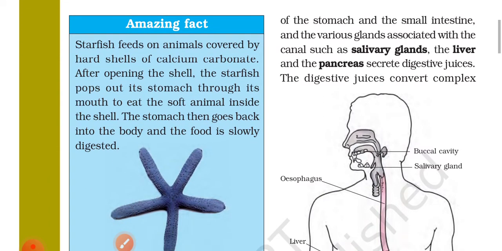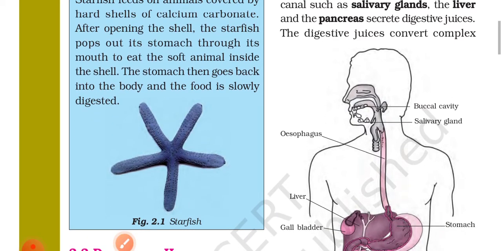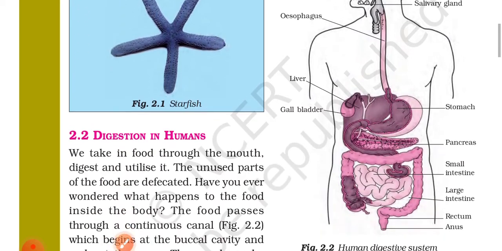एक छोटे से बॉक्स में इमेजिन फैक्ट्स दिया हुआ है। Starfish feed on animals covered by hard shell of calcium carbonate. After opening the shell, the starfish pops out its stomach through its mouth to eat the soft animal inside the shell. The stomach then goes back into the body and the food is slowly digested.